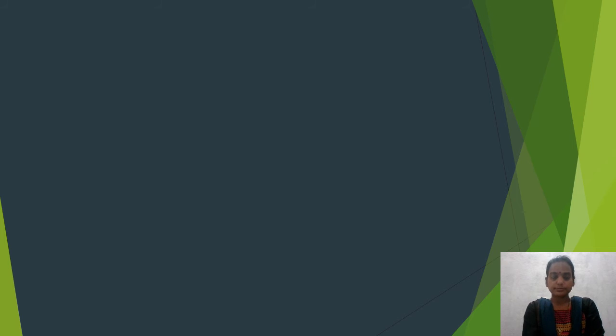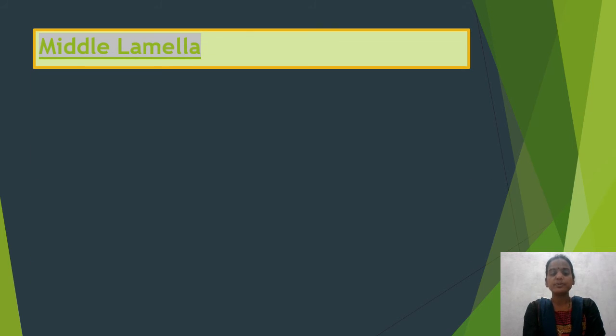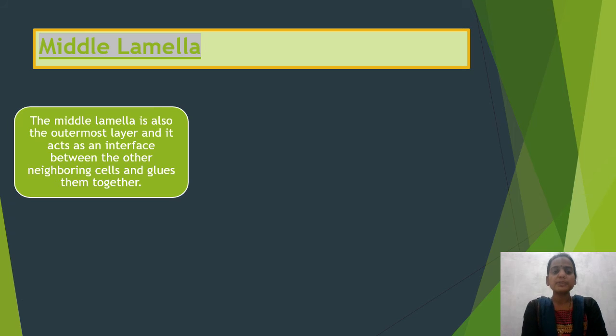Okay, now moving on, we'll be talking about the next and last layer, that is the middle lamella. The middle lamella is the outermost layer and it acts as an interface between neighboring cells and glues them together. If this is one plant cell and this is another plant cell, the middle lamella is present between these two cells. It is the outermost layer out of the three layers that we have studied.